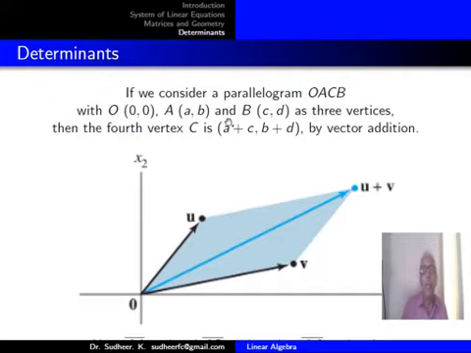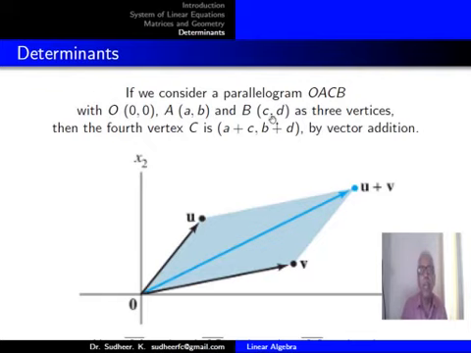Consider a parallelogram OACB. I have not marked the points, but I mean this to be the point A, this to be the point C, this to be the point B, and O is the origin. O is (0,0), A is the point (A,B), and U represents the vector OA as before. A similar figure we have discussed earlier.